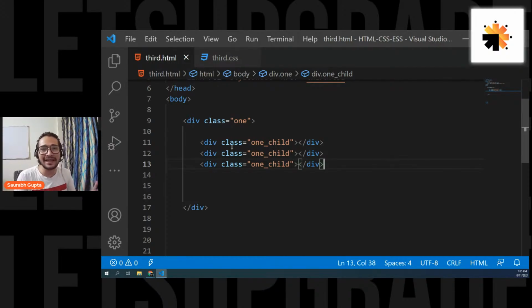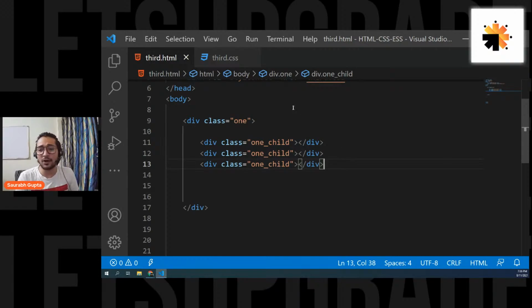There is no mandate to use sections. I hope it is clear, Deepak. There is no rule that you have to use section. They have just given it to you. If you want, for big sections you can use a section tag so that your code becomes easily readable. That's it. Now, guys, I have 3 elements.